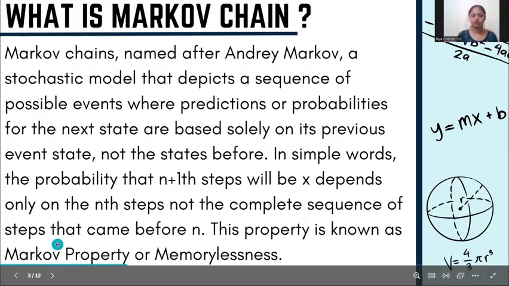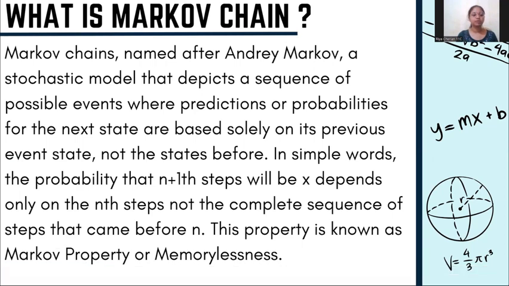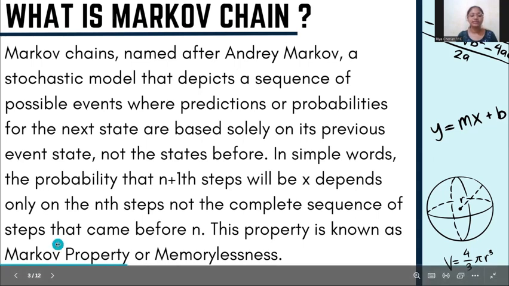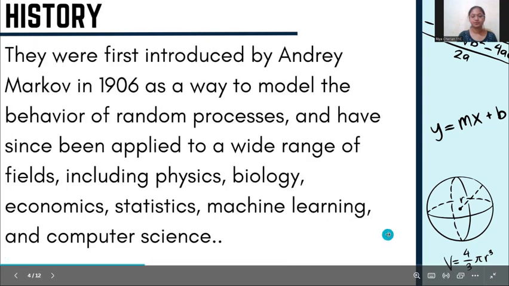So, what is Markov Chain? Markov chains, named after Andrew Markov, are a stochastic model that depicts a sequence of possible events where prediction or probabilities for the next state are based solely on its previous event state, not the states before. In simple words, the probability that the n plus 1th step will be x depends only on the nth step, not the complete sequence of steps that comes before n. This property is known as Markov property or memorylessness.